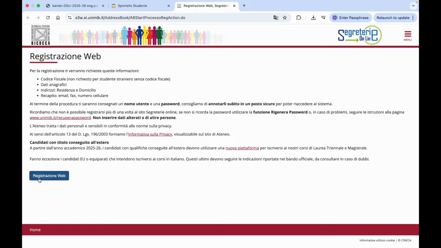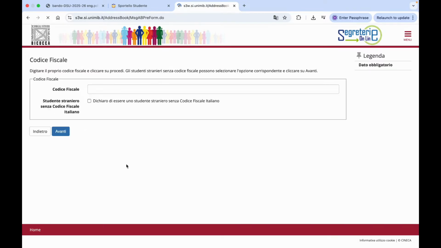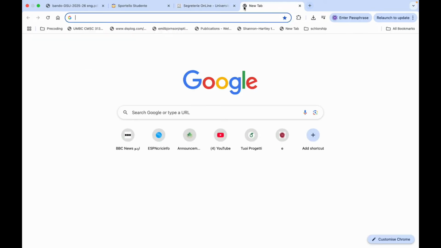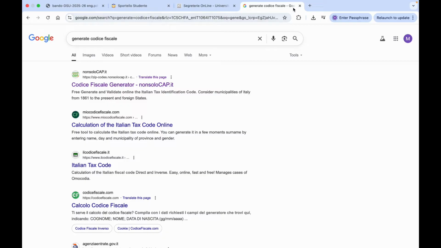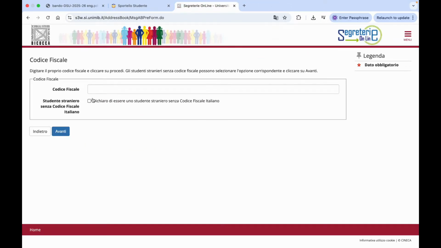Here there is only one tab. You need to click on this tab, Registrazione Web. Click here. And if you have a codice fiscale, you need to write it here, and you can also create a codice fiscale online by using your name and surname. So you can generate it online, but you can also tick this box that you are a foreign student, non-Italian student, and you do not have a codice fiscale, then it will be created automatically. After ticking this box, then click on Avanti,